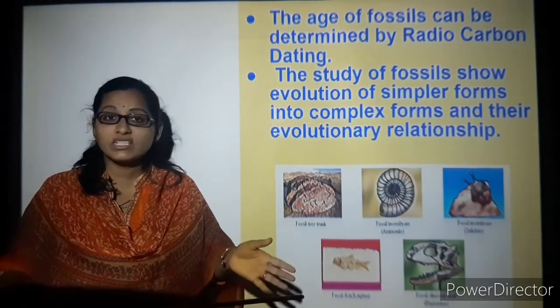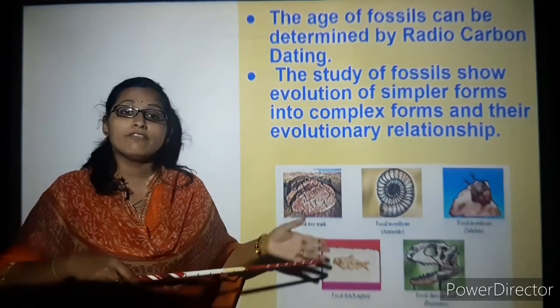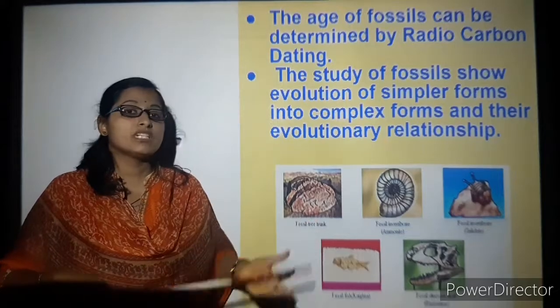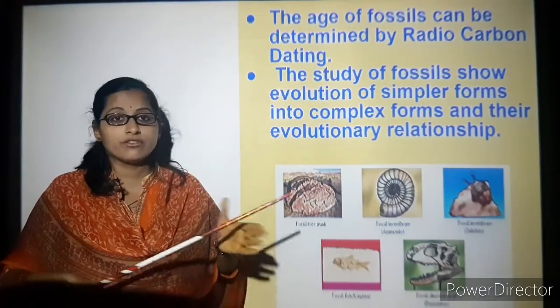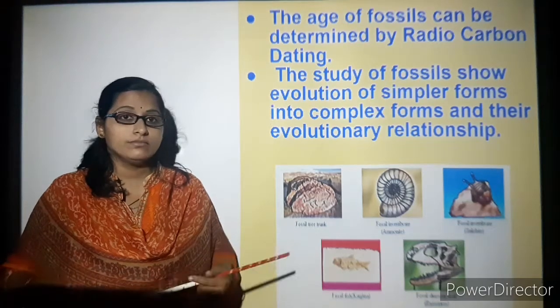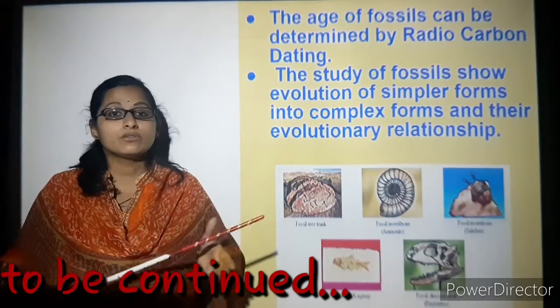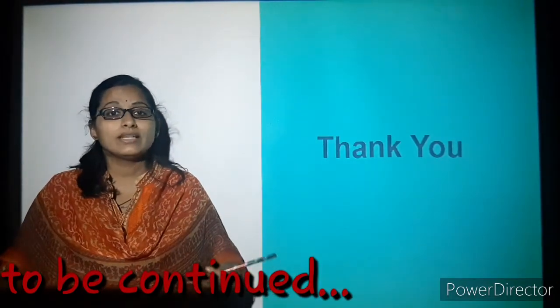As I told, complex species are related to the current generation organisms which live on land, and simpler species fossils can be taken for the study of organisms that live deep under the earth. So that's all about this topic. We will continue with the same topic in the next video. Thanks for watching.